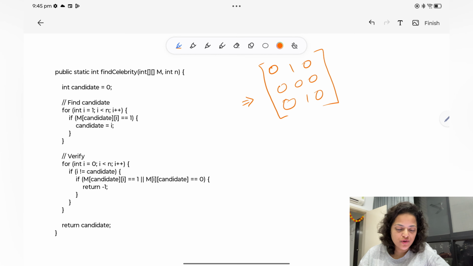Hey guys, let's discuss a new problem from Stack, which is called the celebrity problem. A celebrity knows no one, but everybody knows him. So this is the celebrity problem, and you need to find that celebrity.